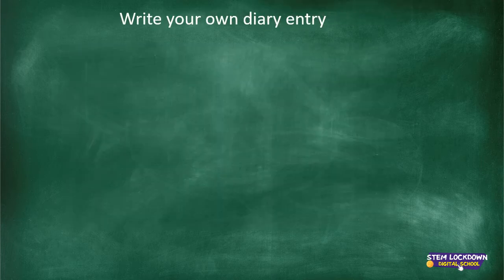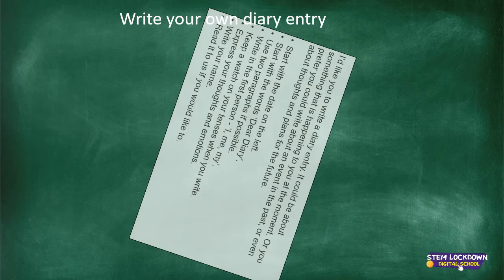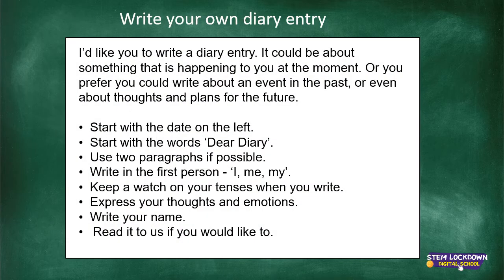Okay, so you have written 2 diary entries from 2 of our stories from this week. Now I'd like us to get on with another diary activity where you write your own diary entry. Remember, I showed you this right at the beginning of the lesson. I'd like you to write a diary entry. It could be about something that's happening to you at the moment, or you could, if you prefer, write about an event in the past, or even about thoughts and plans for the future.